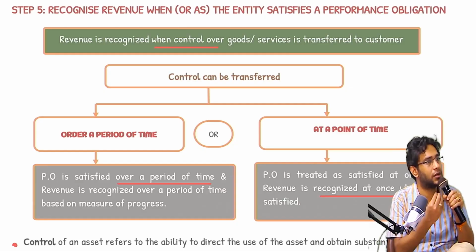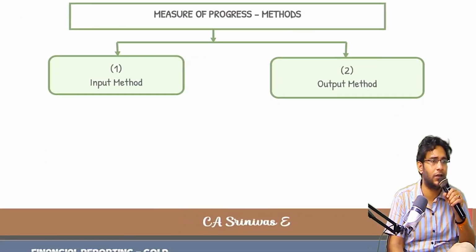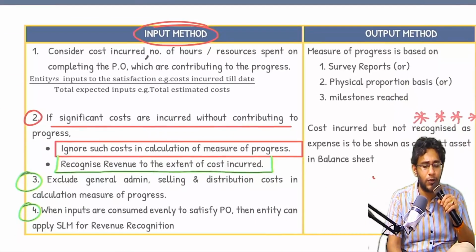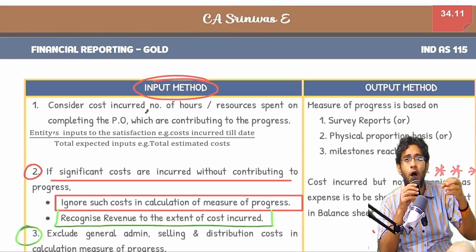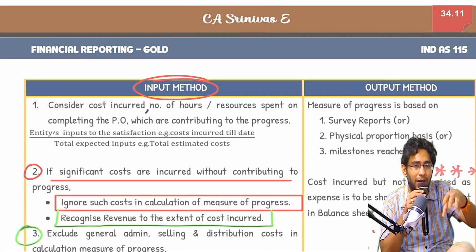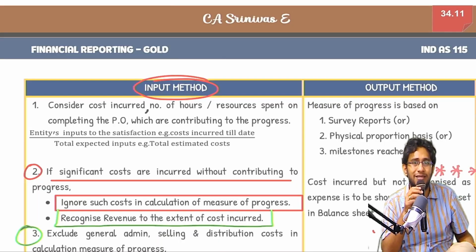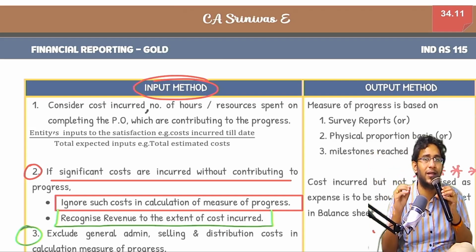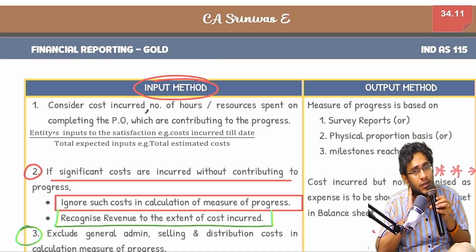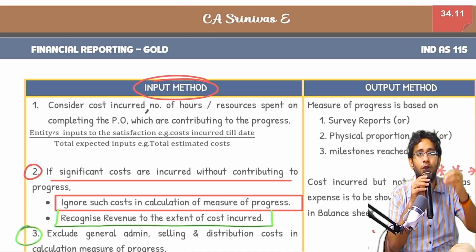So how to measure the progress? There are two methods given. One is input method, one is output method. Input method means we will identify the degree of completion based on how much efforts and inputs you have put in. Classic example of input method is your cost incurred till date divided by cost incurred till date plus estimated future costs, into 100. Whatever formula we apply, that is an input method, because you are identifying the degree of completion based on how much cost you have spent.